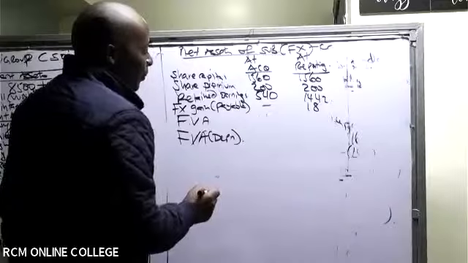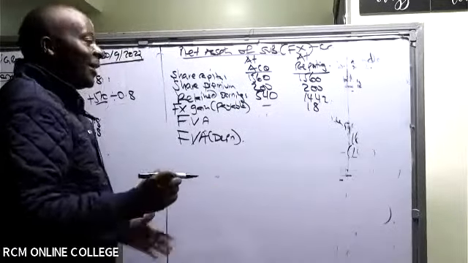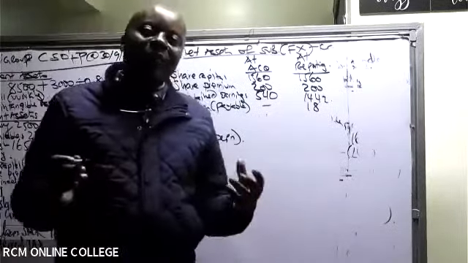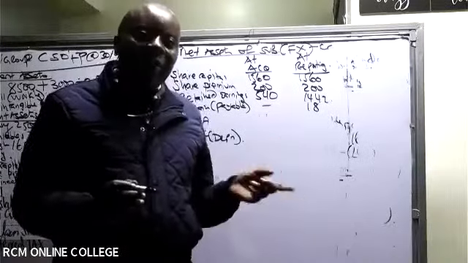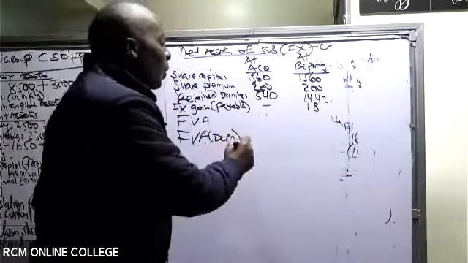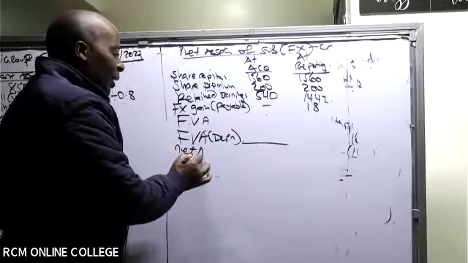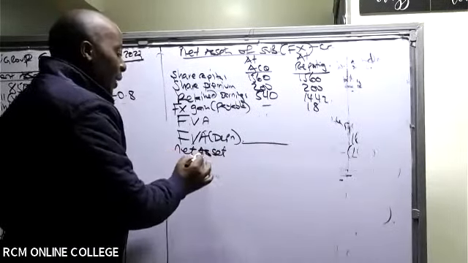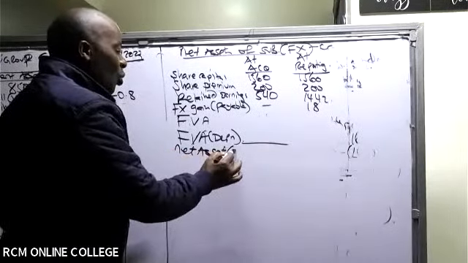Now, ladies and gentlemen, this is the current trend of the examiner. The examiner nowadays will not give you the fair value adjustment. Outrightly, he will give you the total net assets. Like now here, has he given me the total net assets at acquisition?